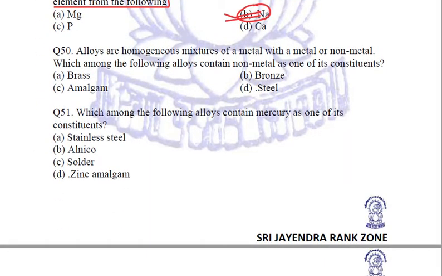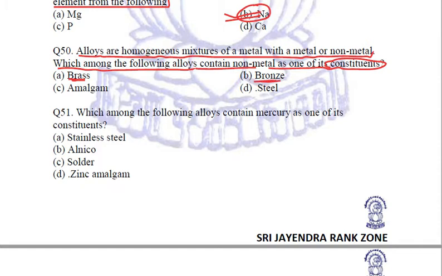Fine. Coming to the next, alloys are homogeneous mixtures of a metal with a metal or a non-metal. We know that. Which among the following alloys contains a non-metal as one of its constituents? Now, brass. We know that brass is a homogeneous mixture of copper and zinc. Both of them are metals.